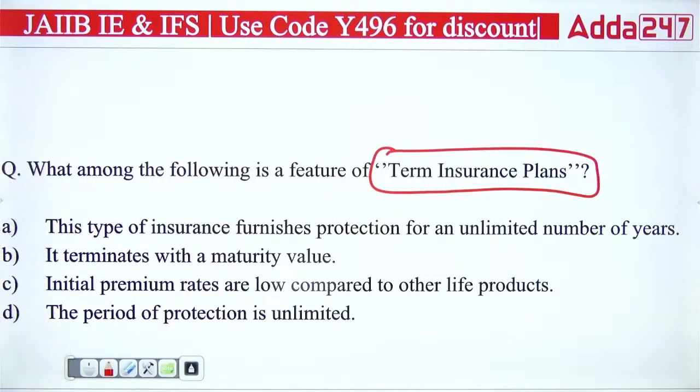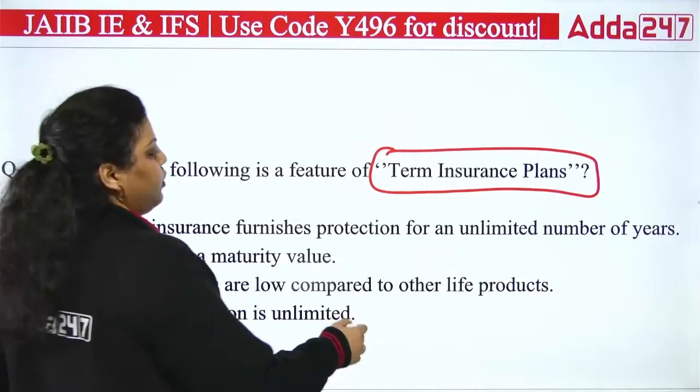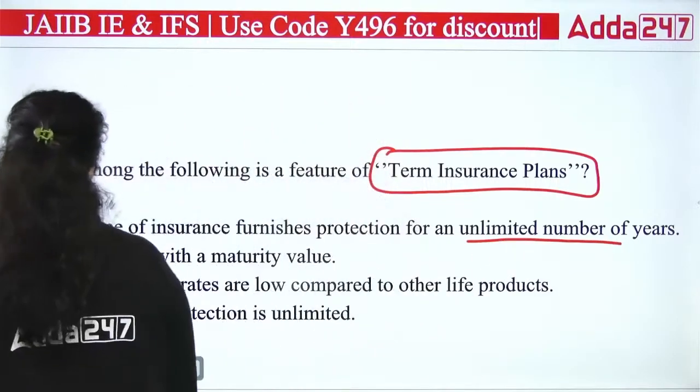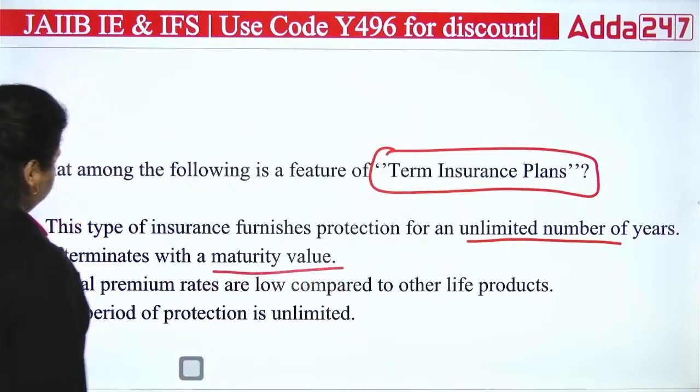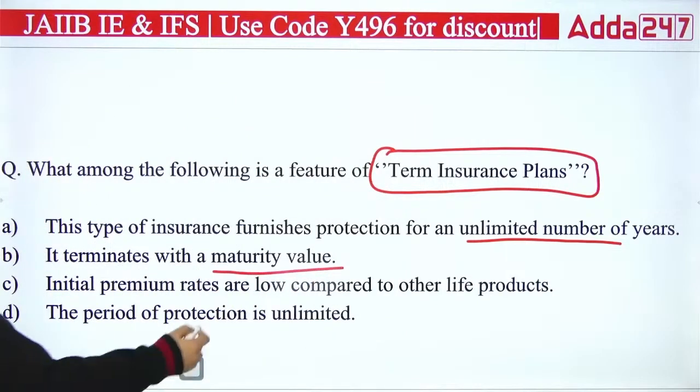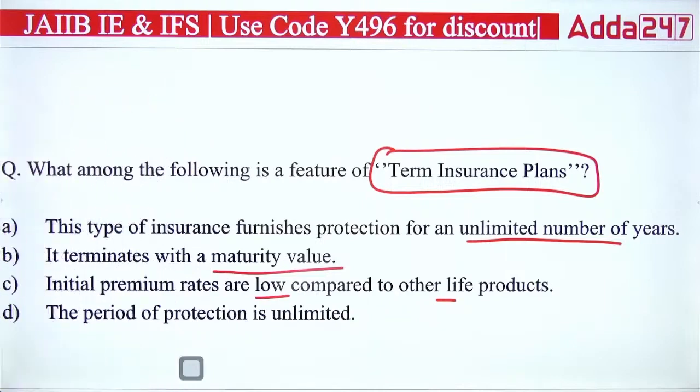First, this type of insurance furnishes protection for an unlimited number of years. Second, it terminates with the maturity value. Third, initial premium rates are low compared to the other life products. Fourth, the period of protection is unlimited. So which of the following is the correct feature about the term insurance? A, B, C or D?